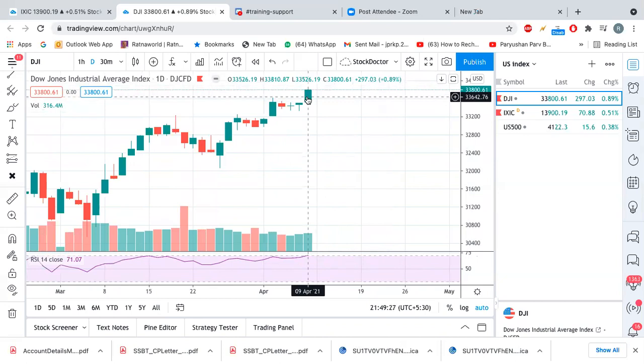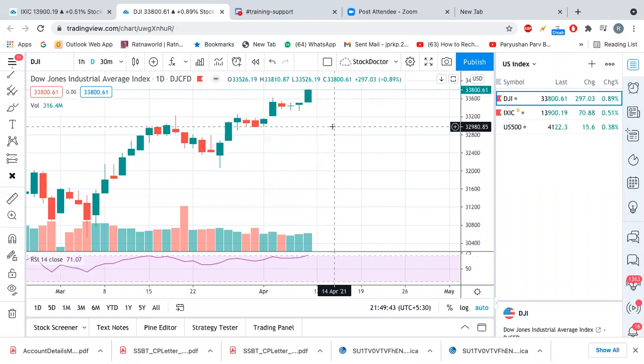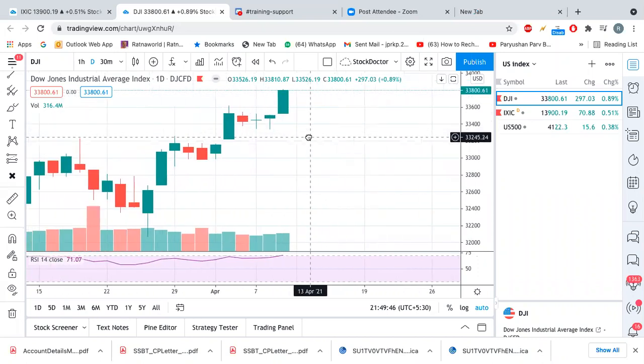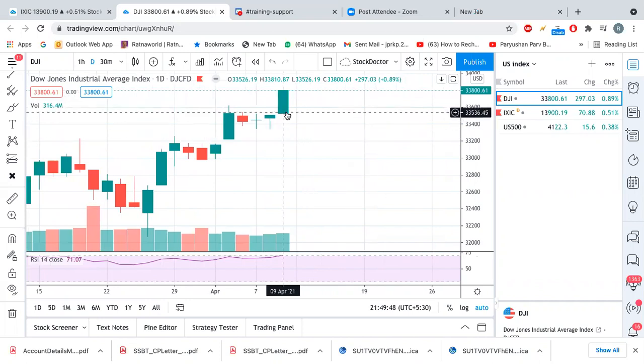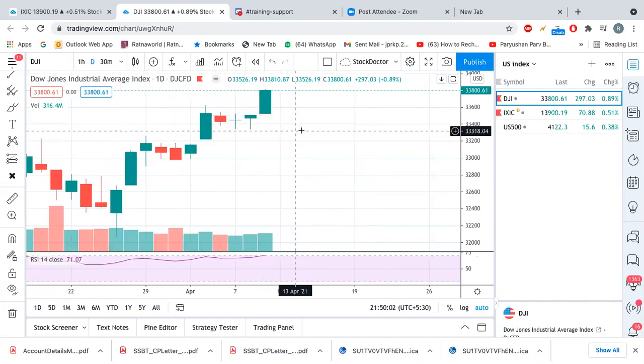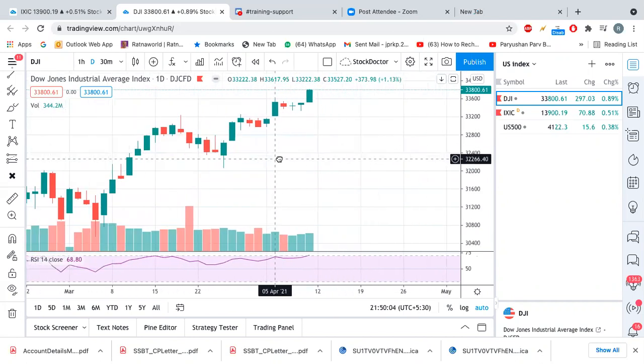the index opened at 33526 here. Okay. Here, open, high, low, and close. Here, if you see, index says that it opened at 33526. It made a low of 33526. Same, right? Means in the morning at 6:30 PST, 6:30 a.m. PST time, when index opened, from that it just started making highs. It didn't go down from there, right? So, and till the entire day, it closed at the highest point of the day.